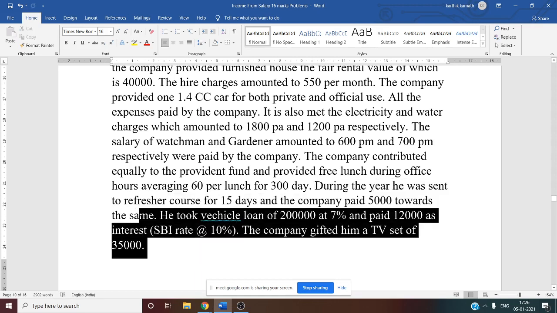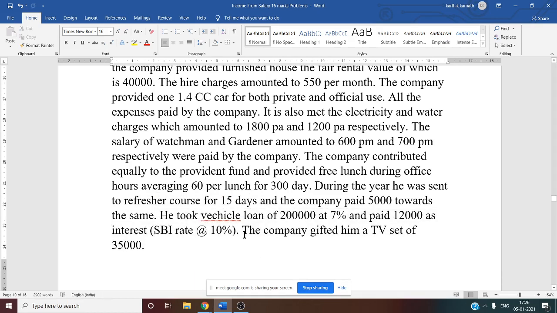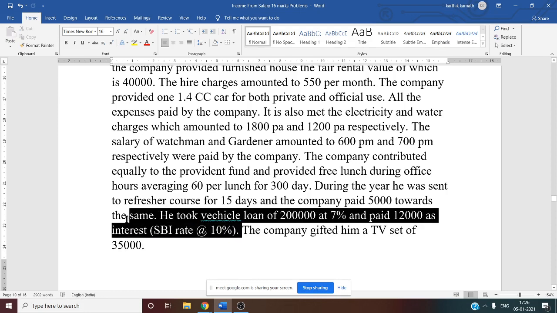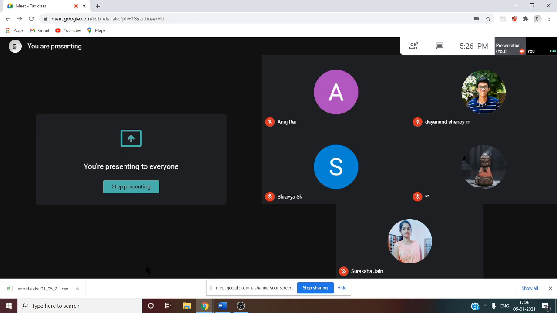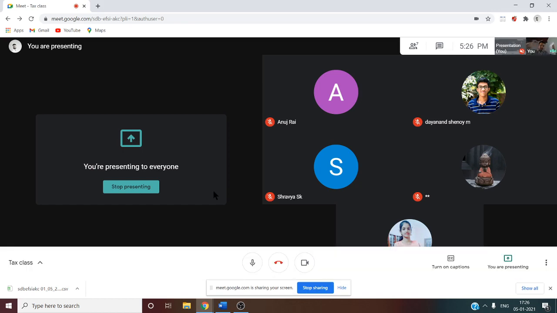The last one, he took a vehicle loan of 2 lakh at 7% and 12,000 as interest. So for the vehicle loan interest, again we have to find the taxable interest. How to get the taxable interest? Vehicle loan principal 2 lakh, interest given separately. You want the taxable interest.